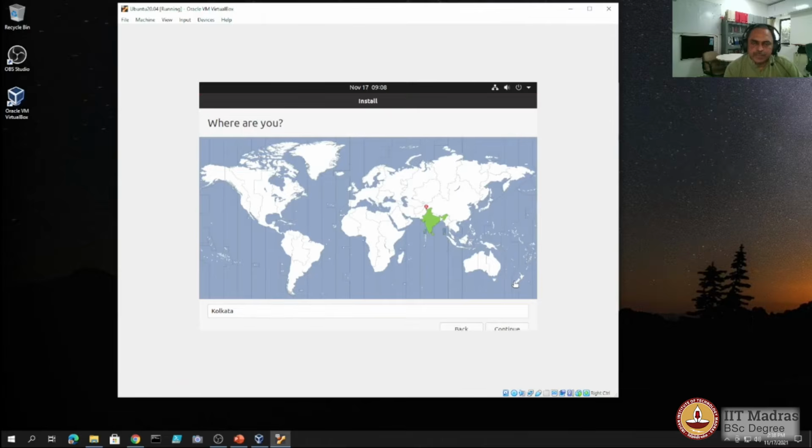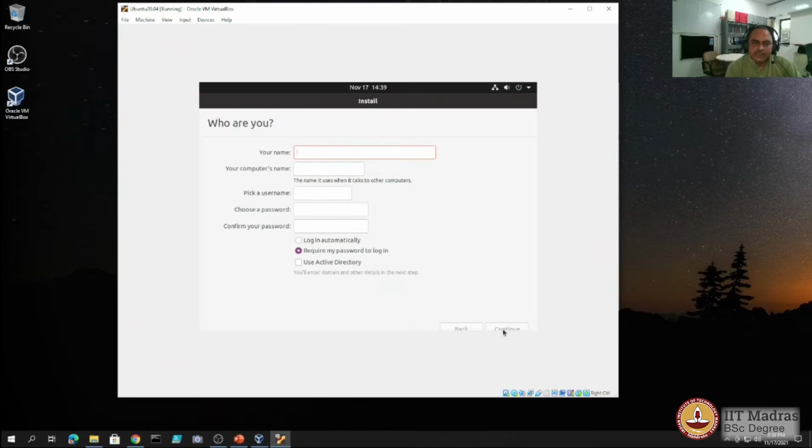You need to choose the time zone. So we are choosing the one for India, and we need to have the first account created. So I will give my details here, and you need to give a password for the very first account, which will be the administrator, and note it down and keep it safe so that you don't forget it.